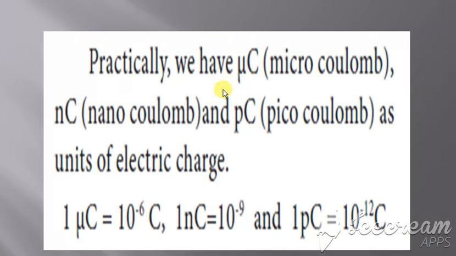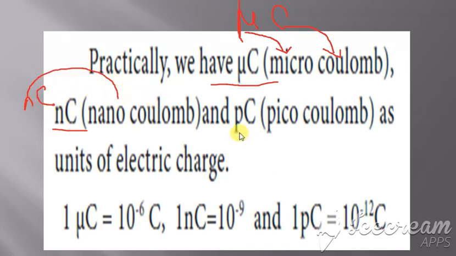The practical units of charge are denoted by mu C. Mu is micro, and C is coulomb, so it is microcoulomb. The next one is nC, where n is nano, so nanocoulomb. Then pC, where p is pico, so picocoulomb. These are the practically measured units: microcoulomb, nanocoulomb and picocoulomb.